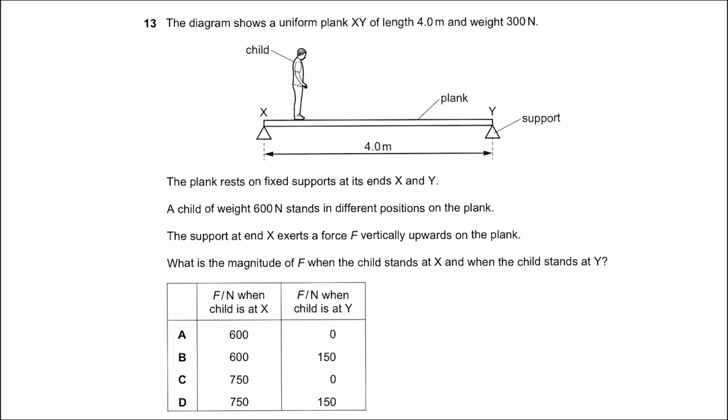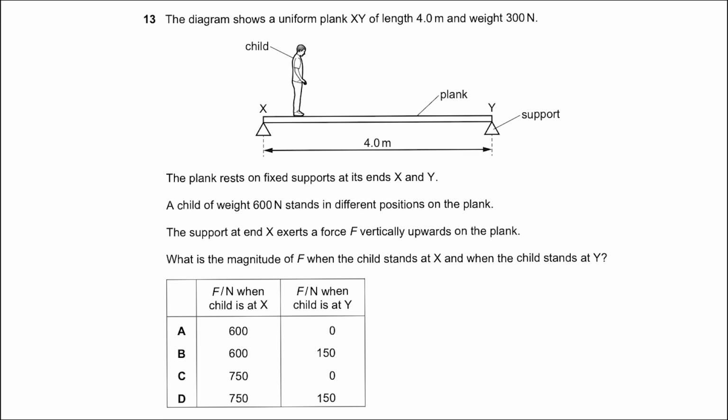Moving on to question number 30. The diagram shows a uniform plank XY of length 4 meters and weight 300 newtons. The plank rests on fixed supports at its ends X and Y. A child of weight 600 newtons stands in different positions on the plank. The support at end X exerts a force F vertically upwards.